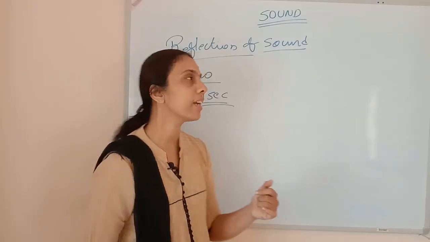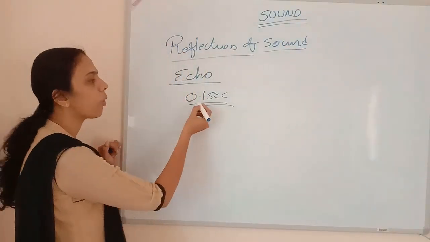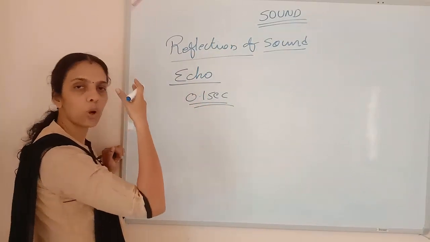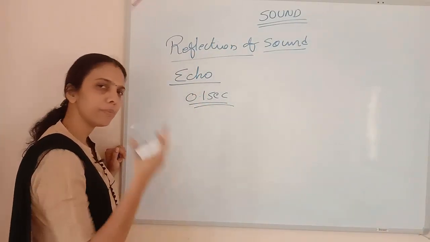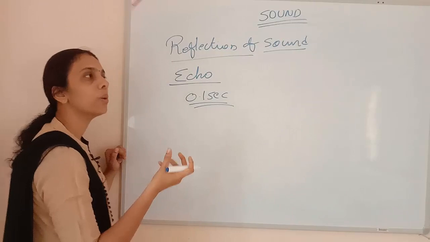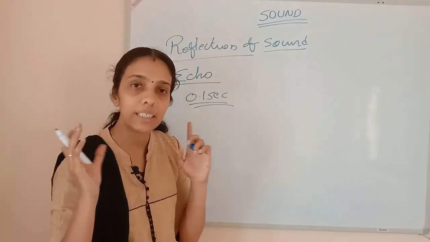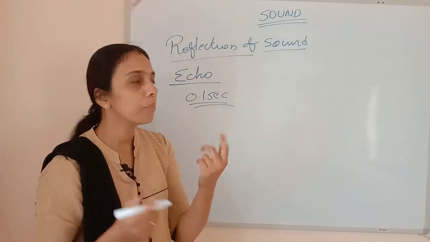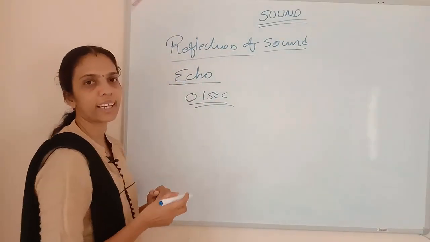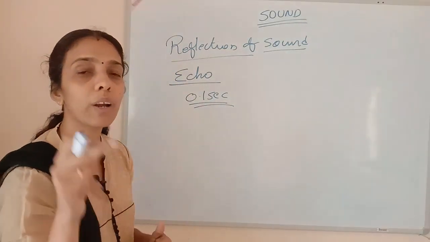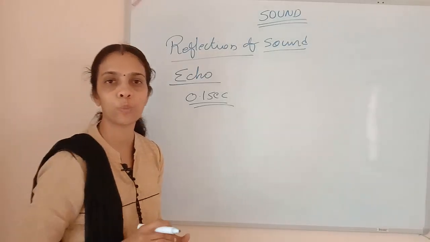The same way here also, only after 0.1 second will that sound wave go out from our brain. So if the reflected wave comes to our ears before this 0.1 second, we won't identify or recognize it as an echo.